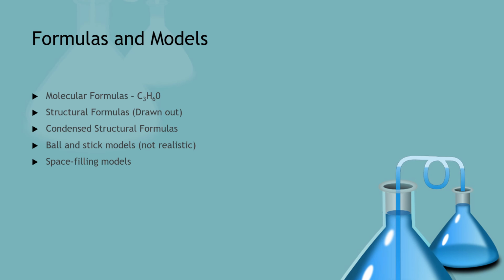It's not a very realistic representation of what's going on at the atomic level, but it's a very intuitive way, an interactive way to model a particular compound. And then finally, we have space-filling models. This is one of the more accurate ways to represent, because it's a depiction that just describes more accurately what is going on, as opposed to the ball and stick models.